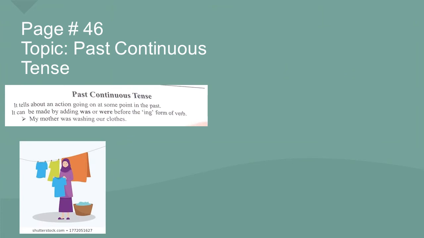Now I have already explained past continuous tense to you. This definition is also clear to you: an action going on at some point in the past is past continuous tense. We will remember that to make a sentence, we will add was or were and add ing with the first form of the verb.